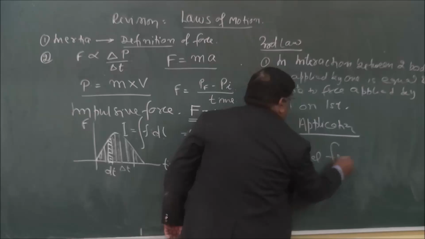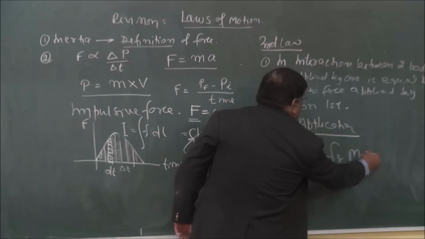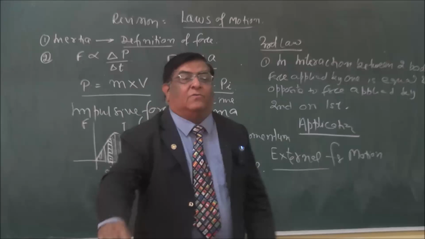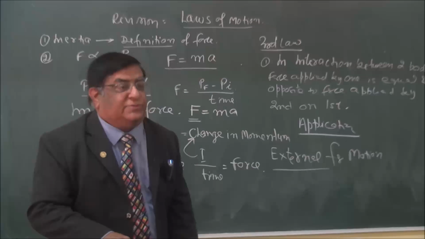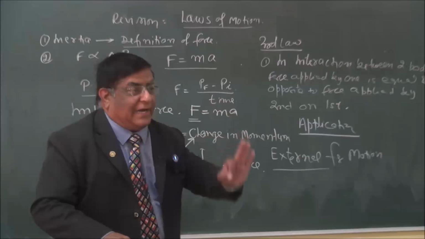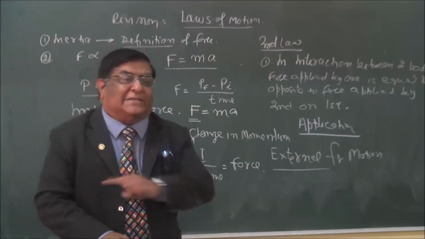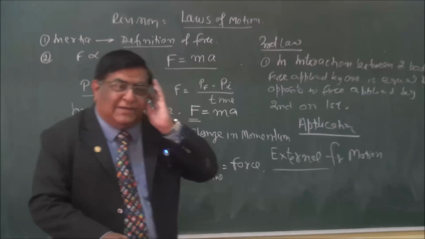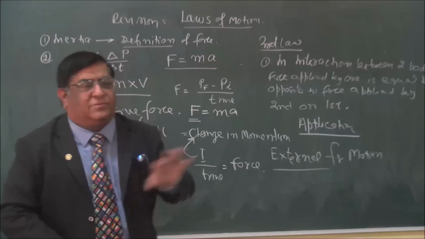External force. For motion, we need an unbalanced or net force, and that force should be external. Then only a body will move. Clear? Okay. This is about definitions.